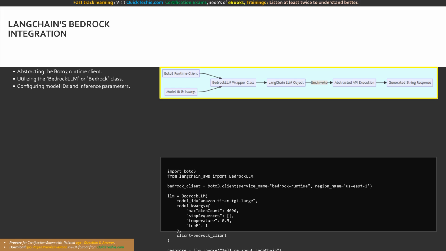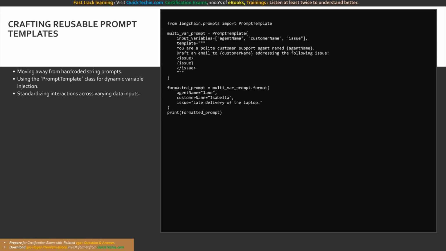This diagram maps the abstraction process. The Boto3 runtime client and our model ID and model_kwargs are injected into the Bedrock LLM wrapper class. This yields a portable LangChain LLM object. When we call invoke, it triggers abstracted API execution, securely returning the generated string response. Having instantiated our LLM, we must now address how we feed it instructions.